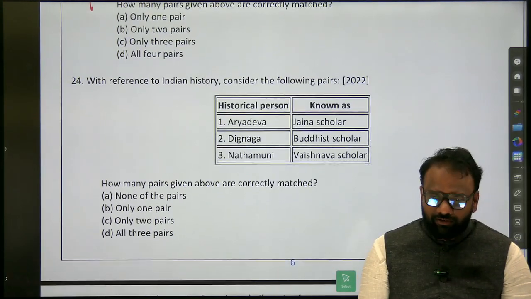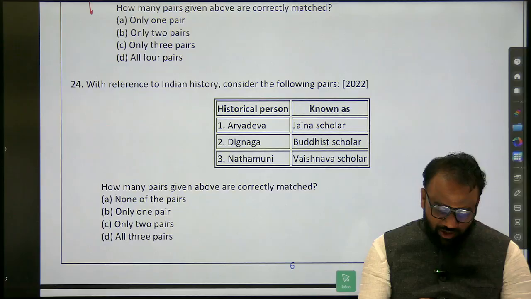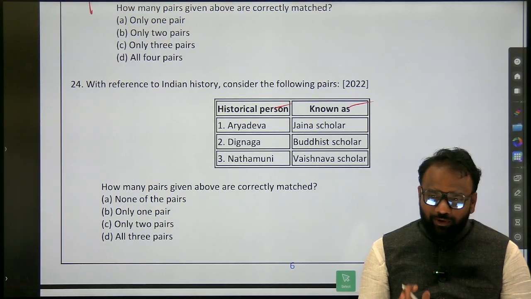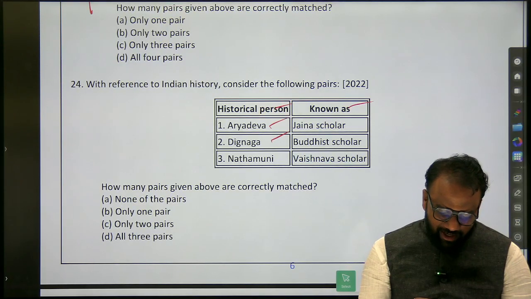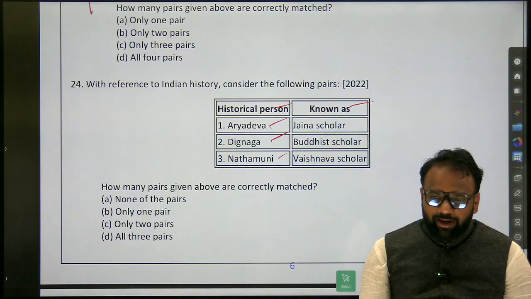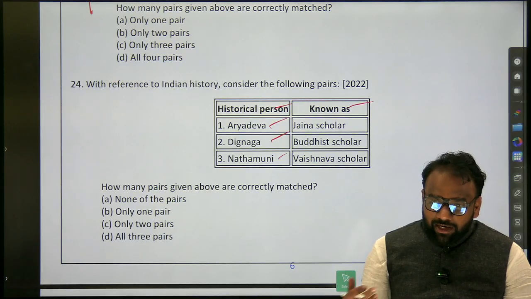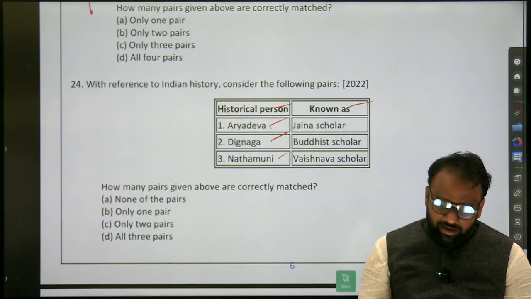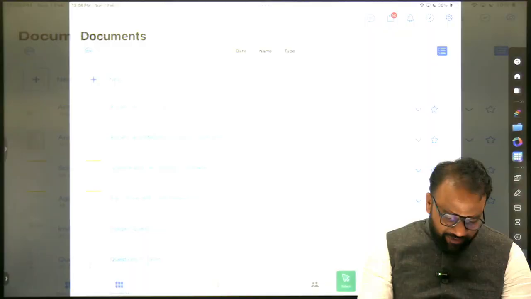Next, 24th. Historical person known as. So what will you do? Aryadeva, Dignaga, Nathamuni. So which list will you prepare? Personalities and associated religion. So in which page do we have it?